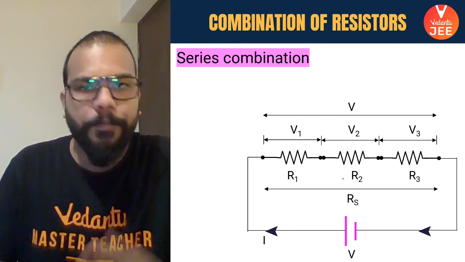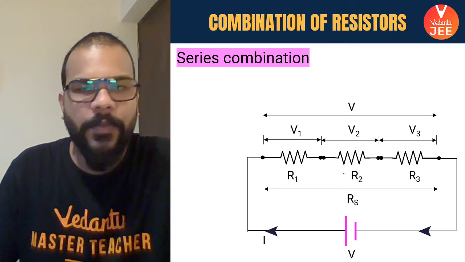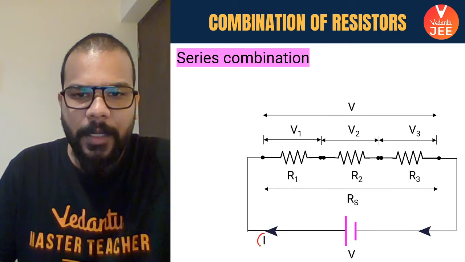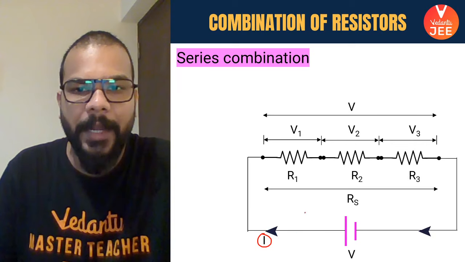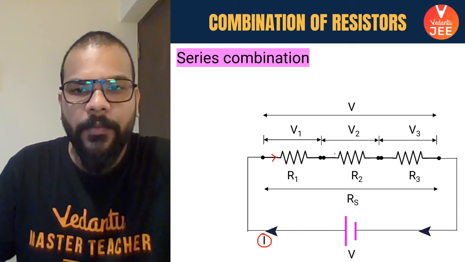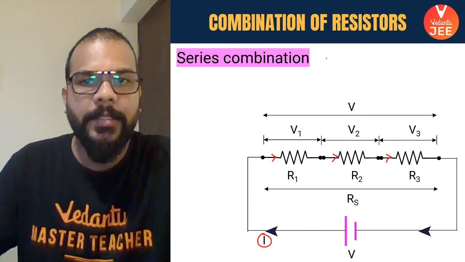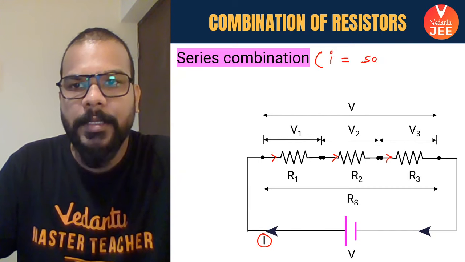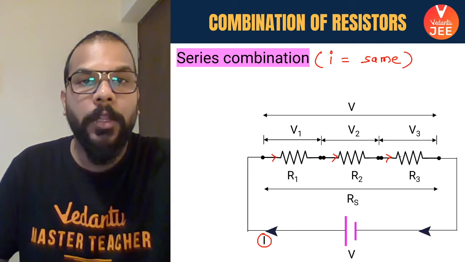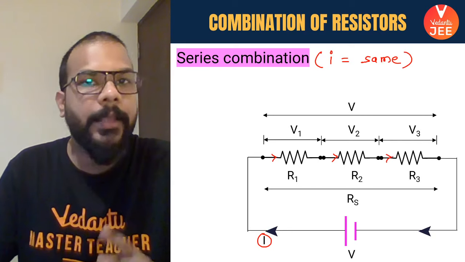In the series combination, if some current I is established by the battery, then the same current will flow through all the resistances. So in series, remember the current remains the same across all the resistances in the same branch.